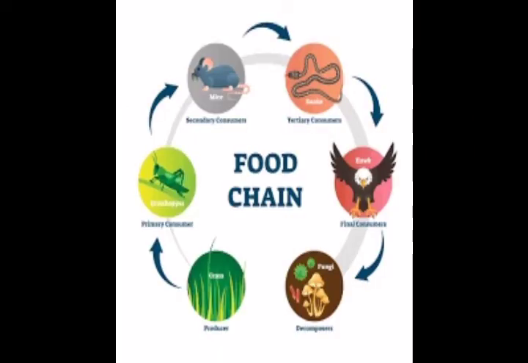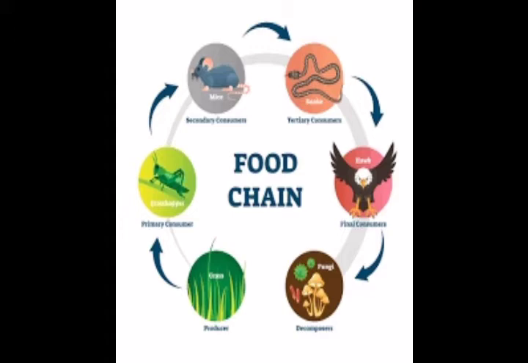Next, we have read about the food chain. What is a food chain, children? A chain in which lower organisms are eaten by the higher organisms. This is called a food chain. It always starts with a plant because plants are the primary producers in this world. Only plants can produce food, the rest are all consuming that.